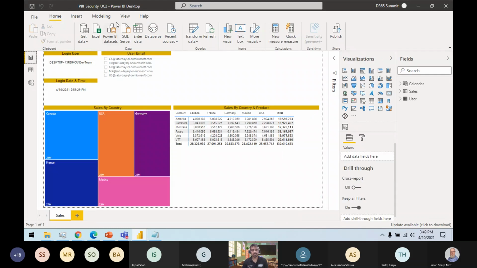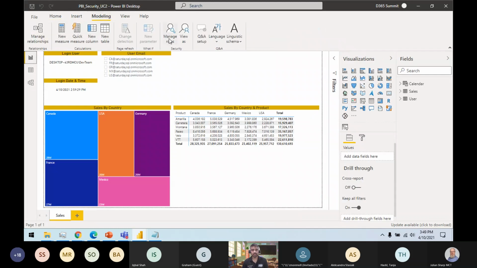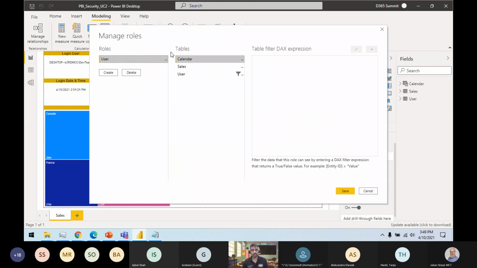What is different here is, you go to the modeling tab, into the manage roles, and into the users table. Rather than having the username function, you use this statement: path contains. I'm checking the user path because my user table has this user path column, and I'm filtering the user. If my username is available, I get the ID and I get the total path.